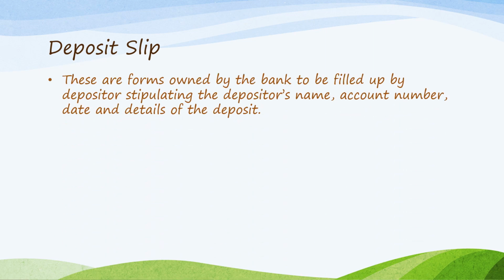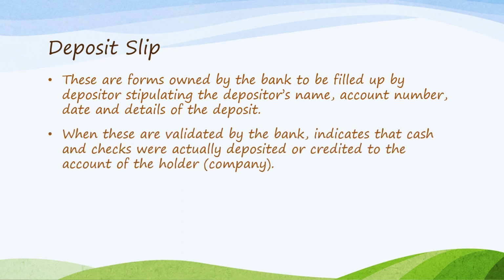Deposit slip. These are forms that are owned by the bank to be filled up by a depositor. The form stipulates the depositor's name, the account number, the date, and the details of the deposit. So when this form is validated by the bank, it indicates that cash and checks were actually deposited or credited to the account of the holder or the company. This is another source document.